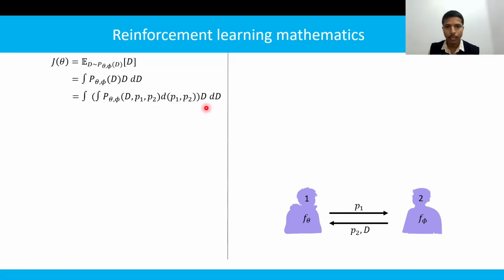Let's now take D inside. Here we have three random variables, P1, P2 and D. Let's represent these random variables by a single X variable.